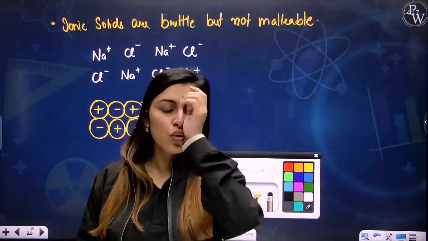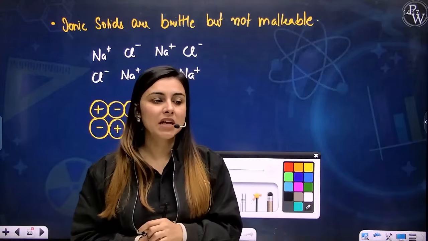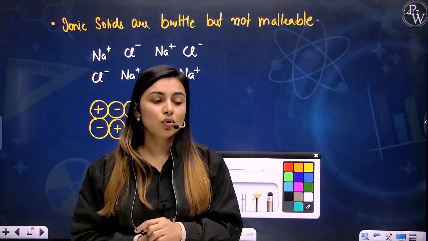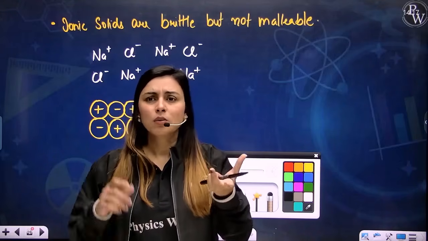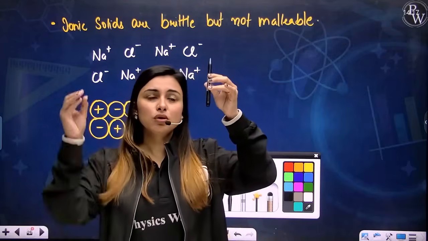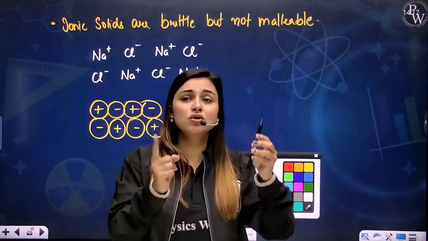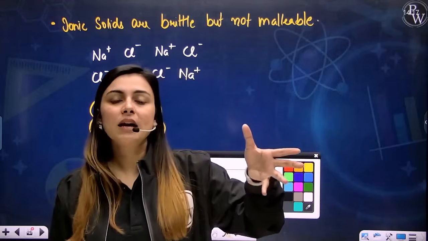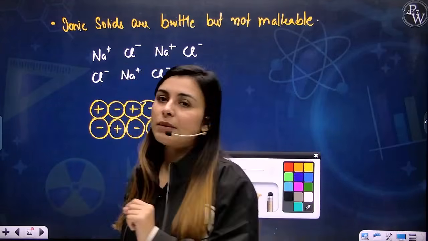Whereas if you throw a ball over a rubber band or an eraser, will it break? No, it will not break. It is not brittle in nature. So some solids are brittle in nature and some are not. Your ionic solids are brittle in nature.